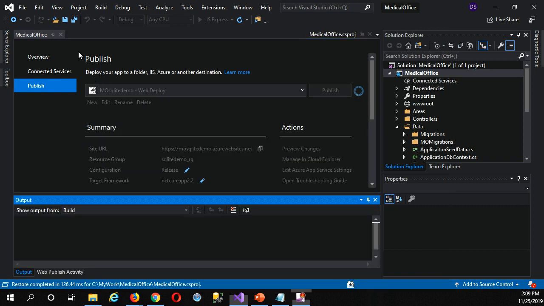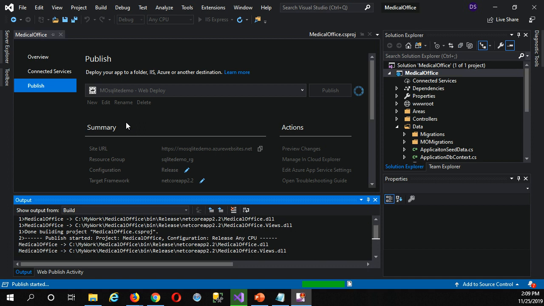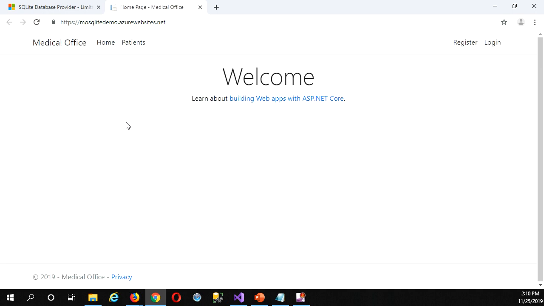Okay, that dialog box has gone away. So now we just have the regular publish. This is what you're going to see all the time. So the idea is you can make whatever changes to the code of your application, just click publish again, and then in a matter of moments. Now the first time it takes the longest because it has to upload the entire site. But from then on, if you just make a small change somewhere, then it basically only has to put up the differences. Of course, a lot of it's compiled into a DLL, and so that will be just replaced with a new version of the DLL, but still it's very fast for subsequent changes.